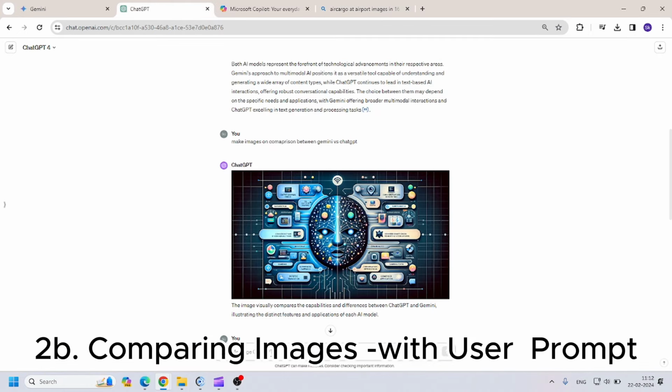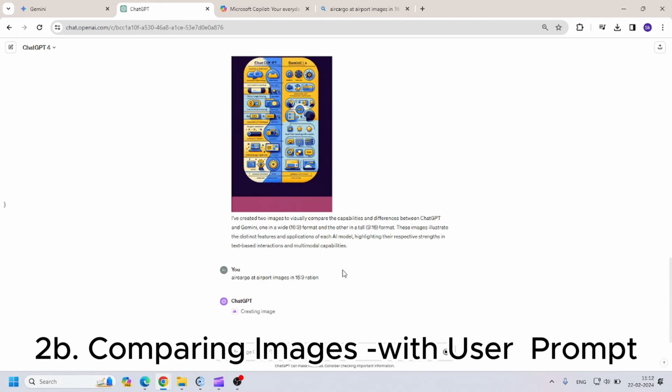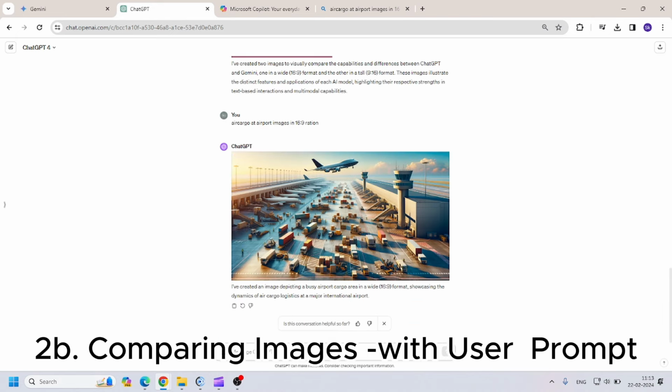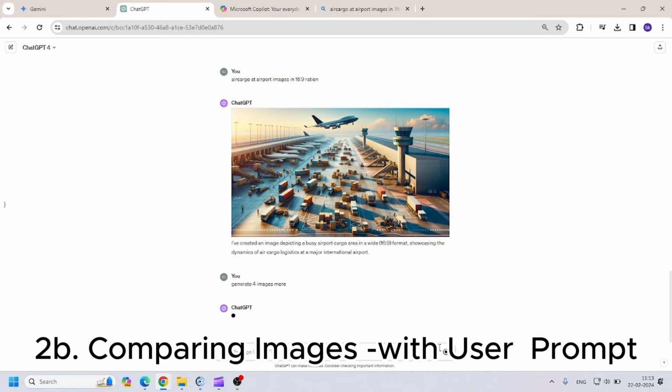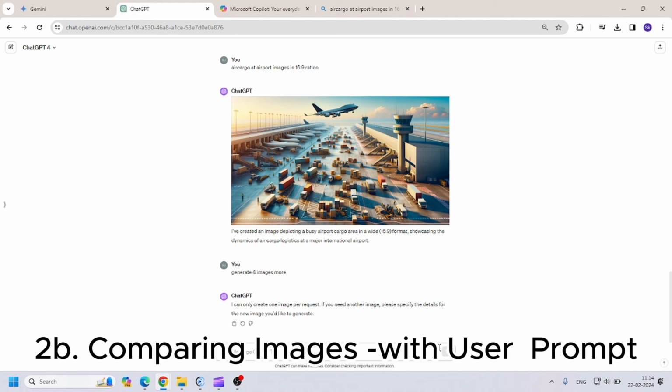Ask ChatGPT also the same image creation, and we can ask it to generate 4 more images. It is because ChatGPT is taking this prompt and then sending it to DALL-E one by one.